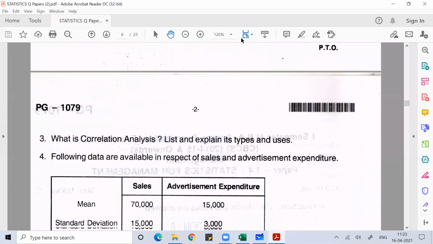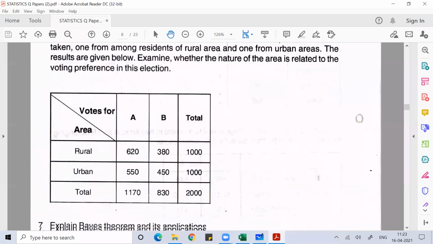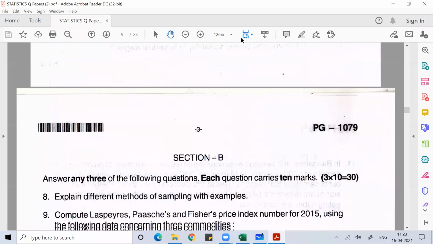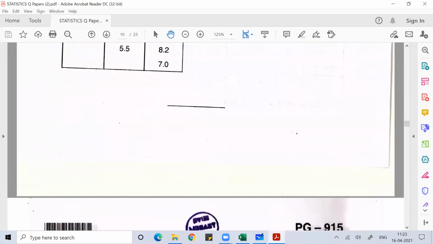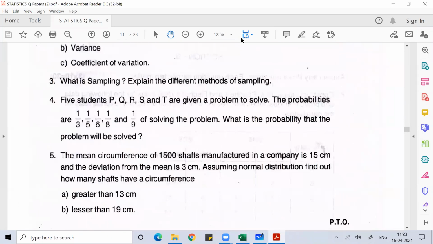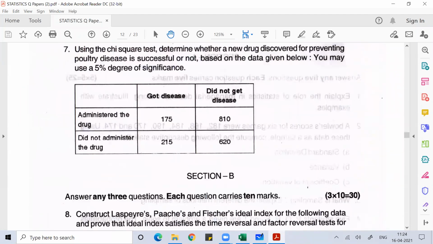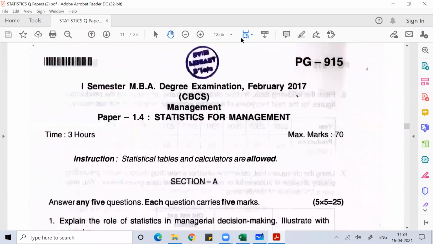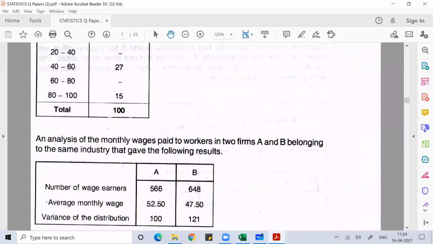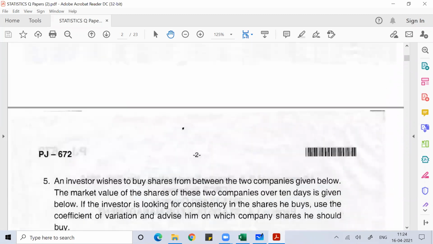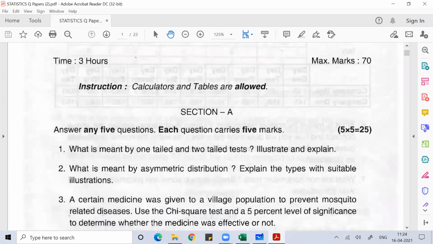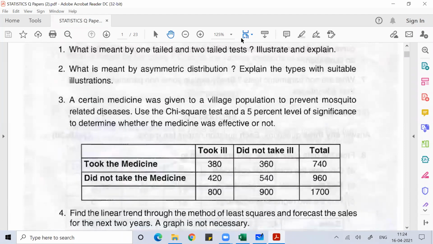Here you can see which year. You can see this question number 6. It is a problem of chi-square. So every year, definitely you will get a problem on chi-square, and you should be in a position to do that. You can see this question number 7. The purpose of showing you this is to give you kind of assurance that if you study this topic called chi-square test, then it will become easy for you to understand this. So without spending much time, let's start talking about chi-square test.